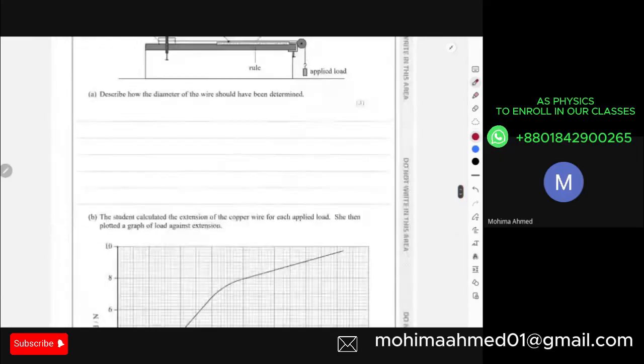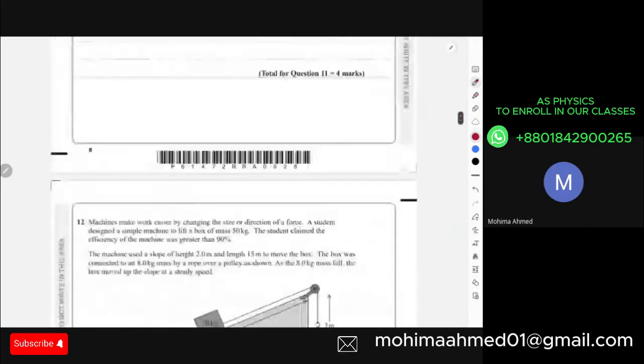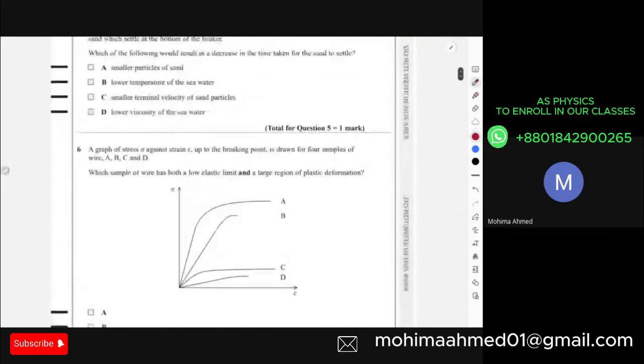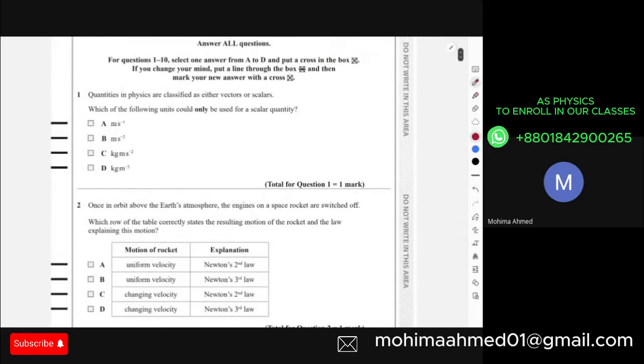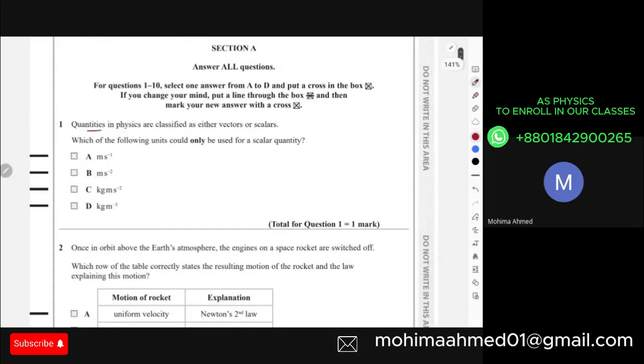So if we start with your section A today, the MCQs, this is about physical quantities and units which you remember. In physics, quantities are classified as either vectors or scalars, and which of the following units is only used for a scalar quantity? I think we already did this as a worksheet question in our vectors concept.